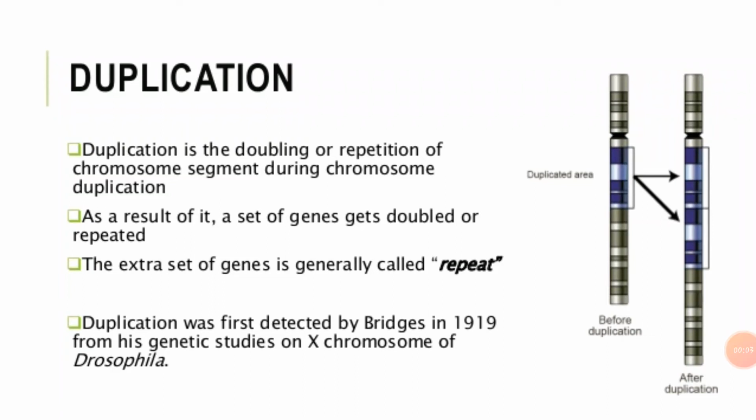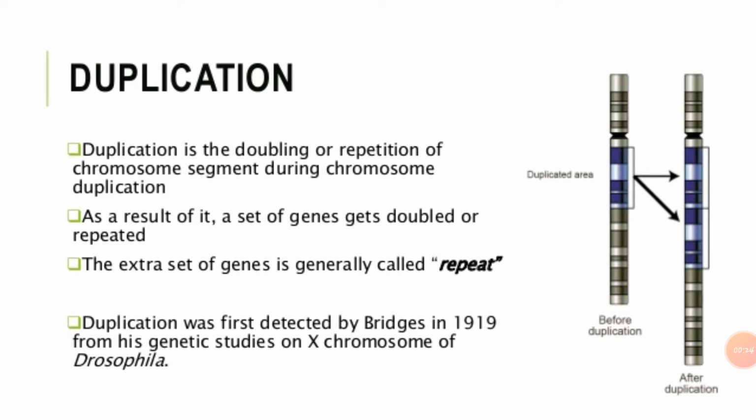Good morning, students. In the last lecture we studied one type of structural chromosomal aberration, that is deletion. Now we will see the next type of structural chromosomal aberration, that is duplication.